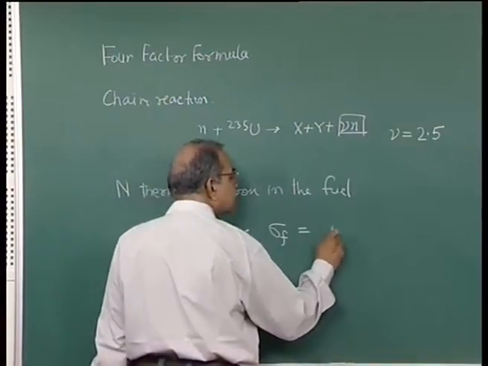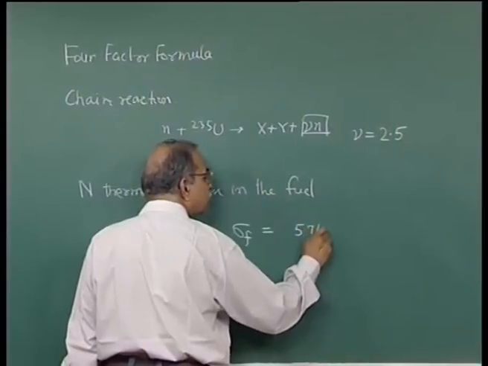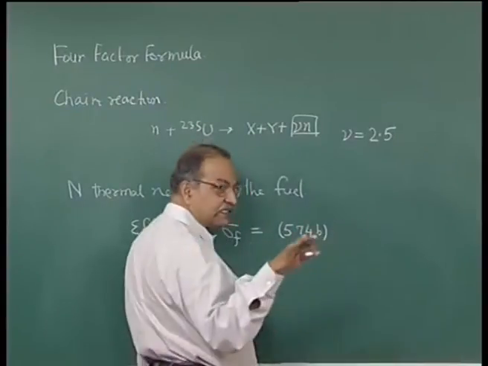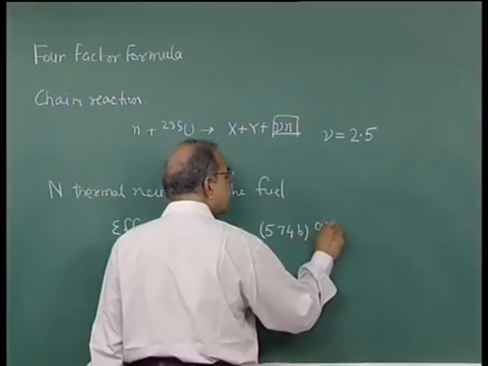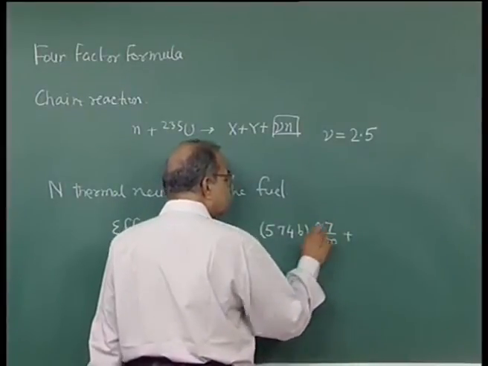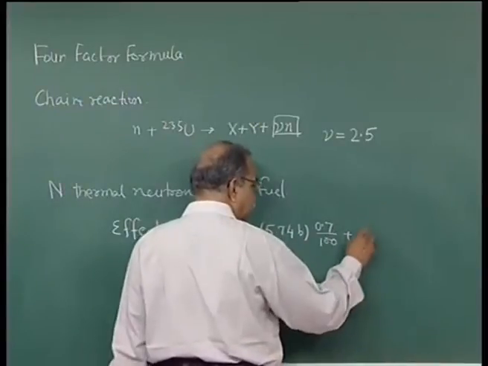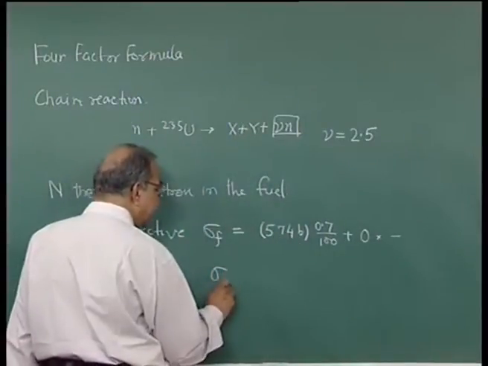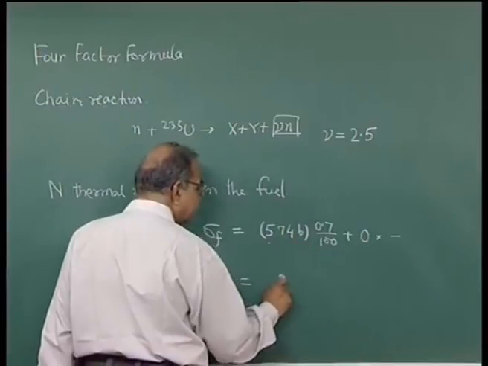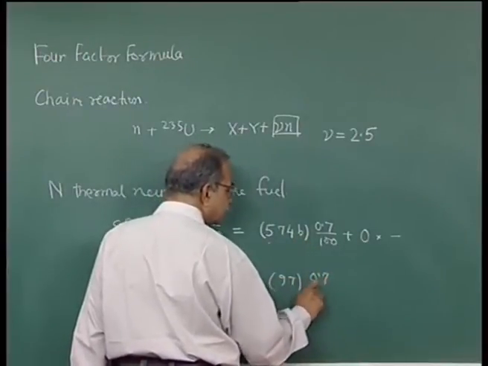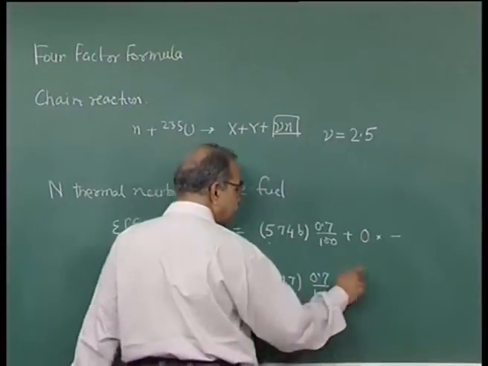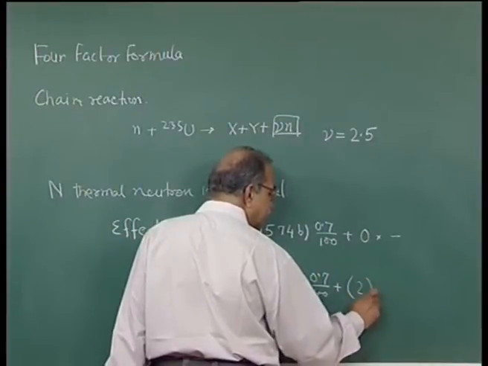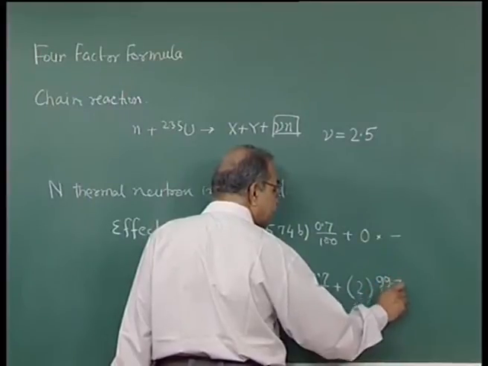That will be, let us say, 570 or 574 barns for uranium 235, but that is only 0.7%, or if it is enriched, 3%, so say 0.7%, and then you have 0 for uranium 238, whereas for sigma A, you see, that will be 97 here, 0.7 here, and then you will have some cross section there, some 2-3 barns or so, and then you have 99.3 by 100.